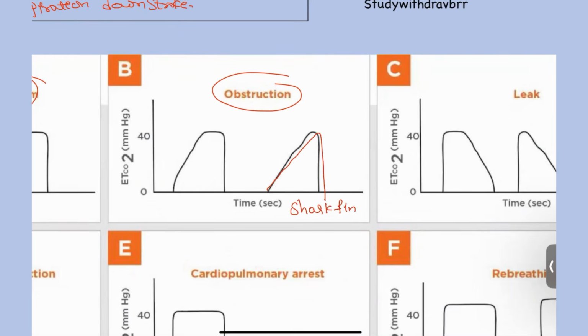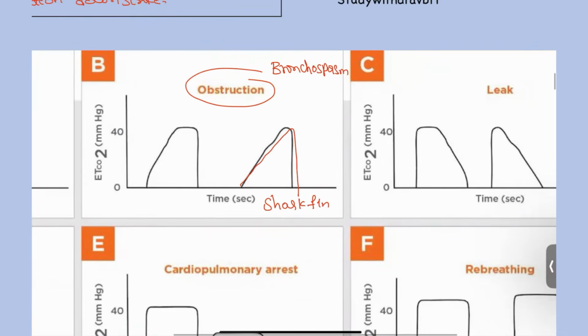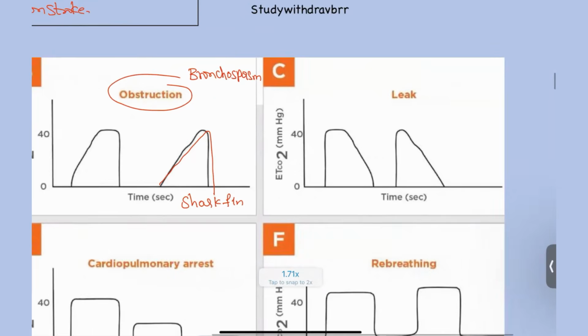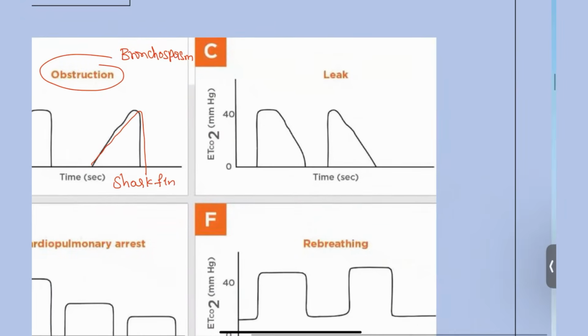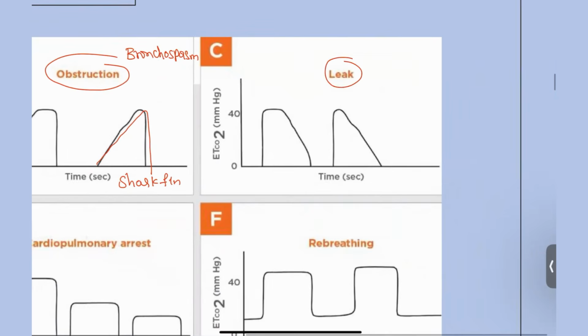Usually seen in the obstructed ET tube or also in patients with bronchospasm. It is seen with these shark fin or upstroke patterns of the abnormal waveform. Next, another picture. This is due to a leak. When there is an ET tube leak, this is how the pattern will be seen. A flat line of the upstroke will be seen here.